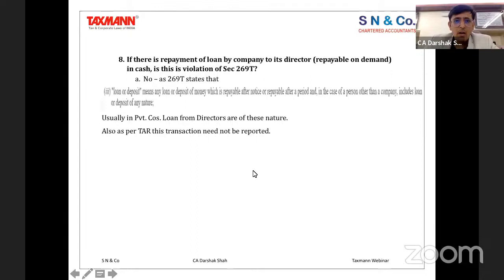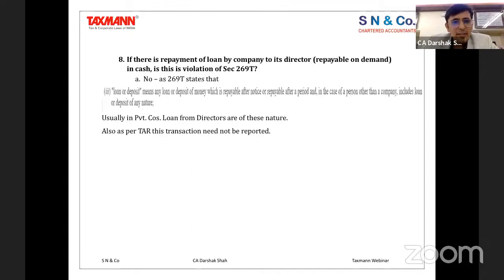Now, since I have the next 15 minutes to go, and I want to keep 15 minutes for members to ask questions, I will take another case study. This is important, and I want everybody to pay attention to this particular case, because I'm not sure how many people must have noticed this as imbibed in the law.